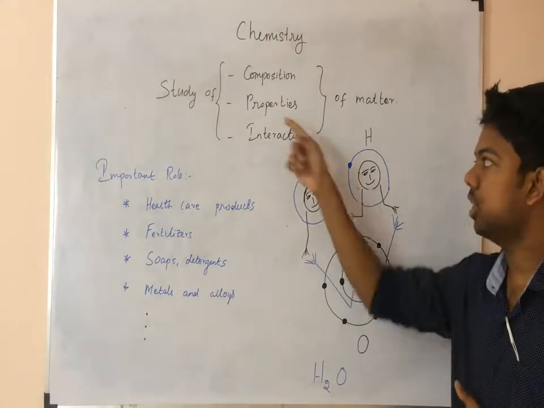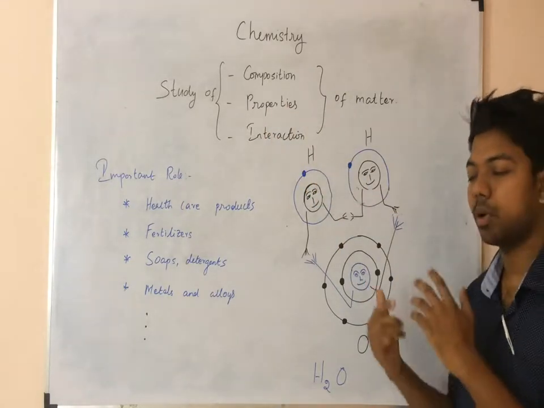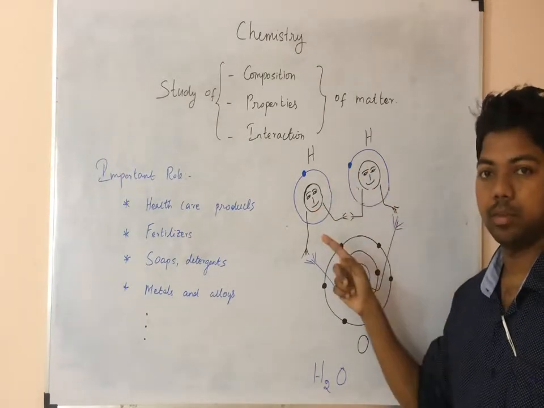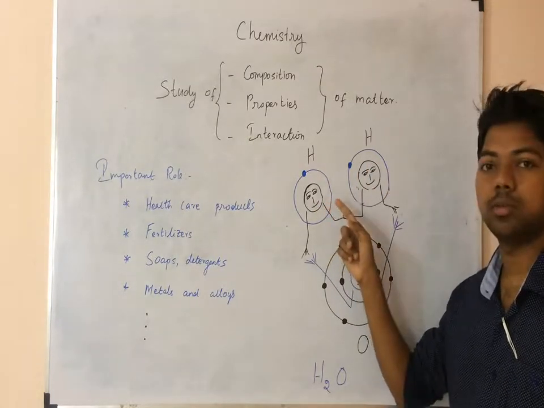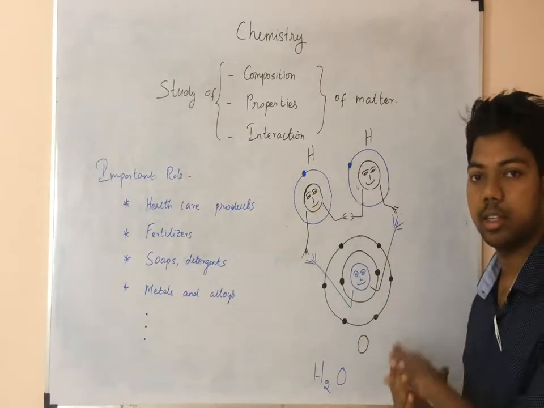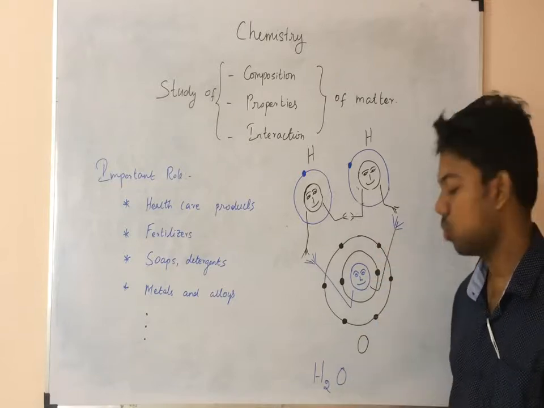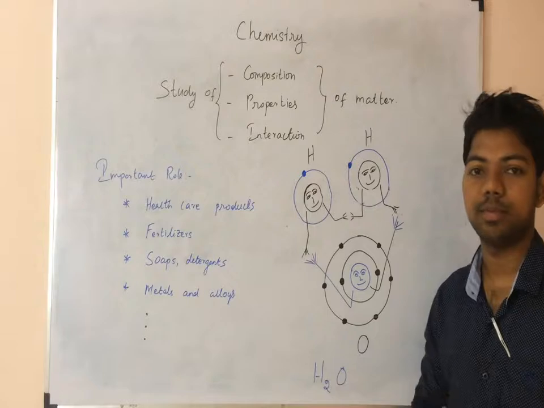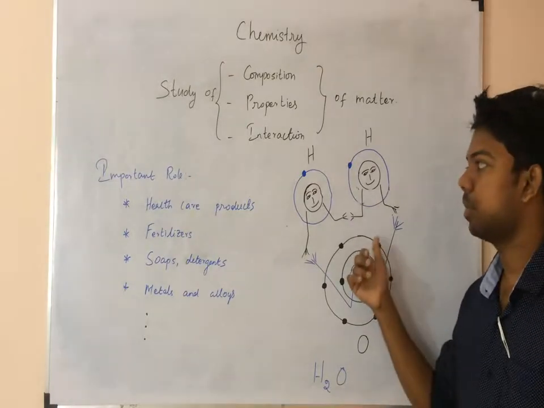If you see the properties, before mixing, hydrogen is in the gaseous state and oxygen is in the gaseous state. But after mixing, the water molecule is in the liquid state. So the properties are changing.